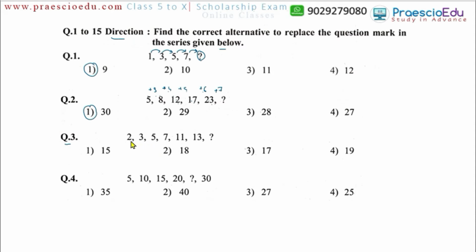Now question number 3: 2, 3, 5, 7, 11 and 13. So what exactly is this series? This is a prime number series. After 13, 17 is the next prime number, so 17, option number 3, is the correct one. Now question number 4: 5, 10, 15, 20 and then a question mark, and after this 30. This is the multiples of 5, the 5 table. So after 20, 25 is there, we know. So option number 4, 25, is the correct one.